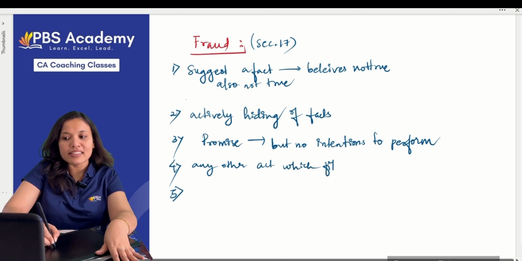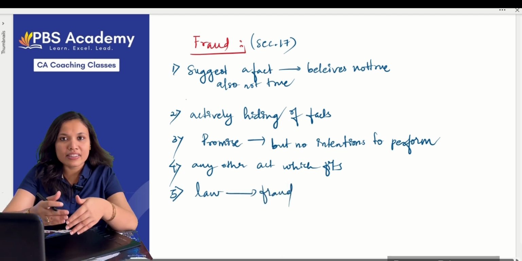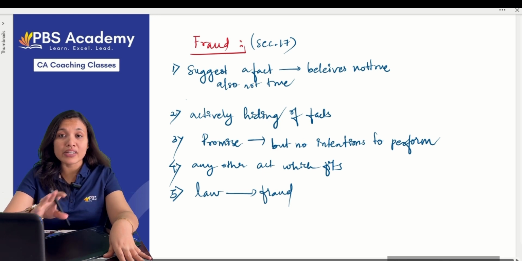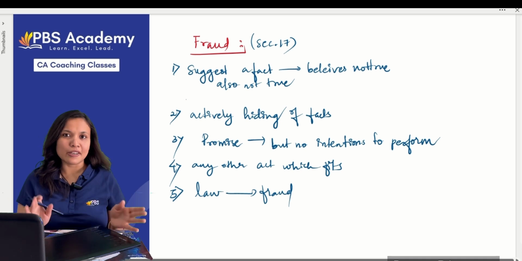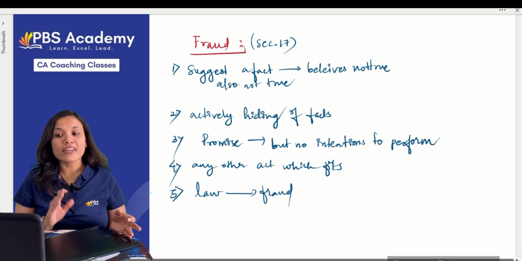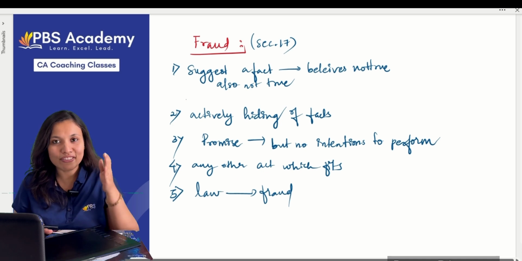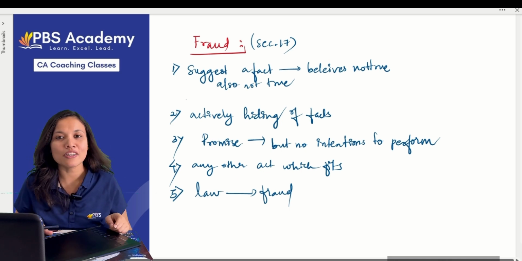And the last one is law declaring the acts as fraud. These are the 5 things coming under the definition of fraud. So whenever we are given a case law related with the fraud, first you will write the definition cleanly and clearly. According to section 17 of the Indian Contract Act 1872, the following acts done by a person with an intention to deceive and making him enter into the contract.